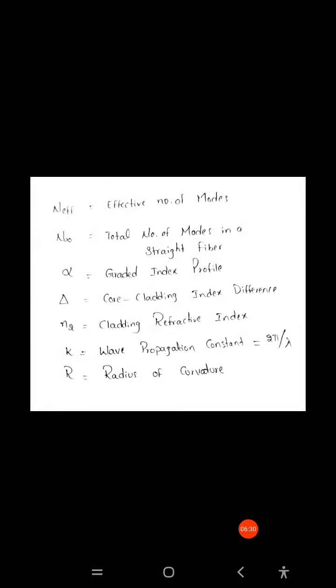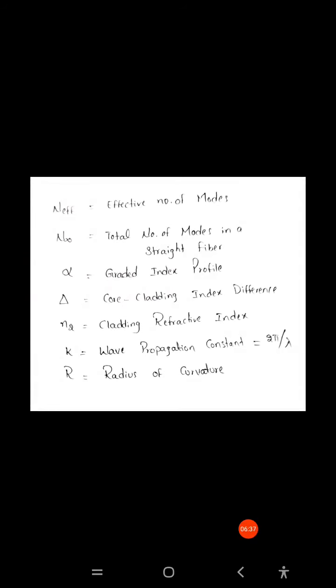Now we see the parameters we have used. N_eff indicates the effective number of modes. N infinity indicates the total number of modes in a straight fiber. Alpha indicates the gradient index profile.